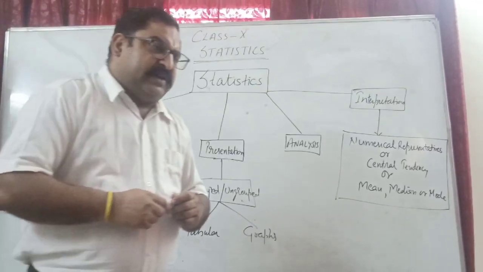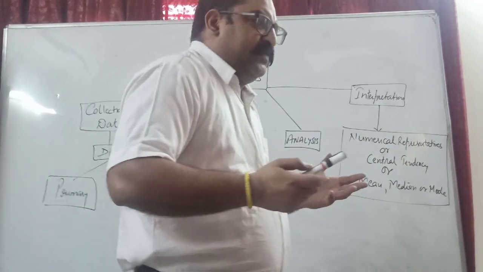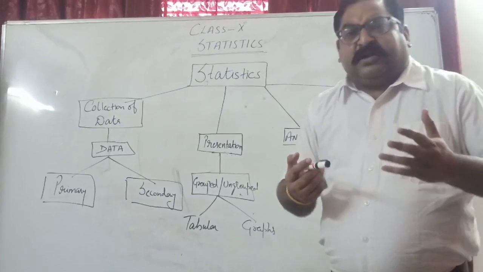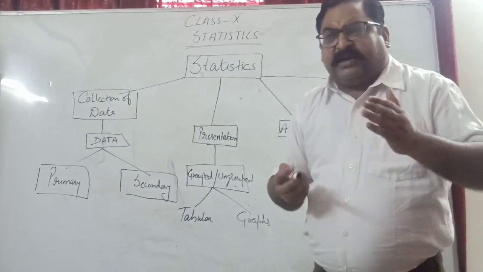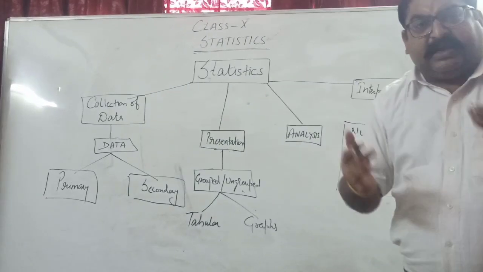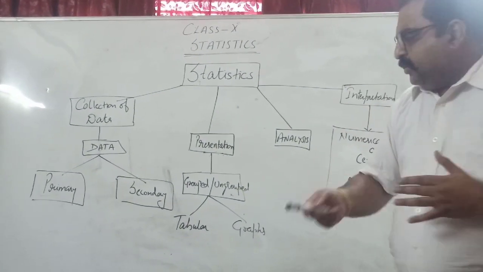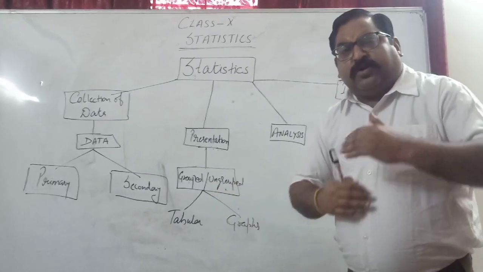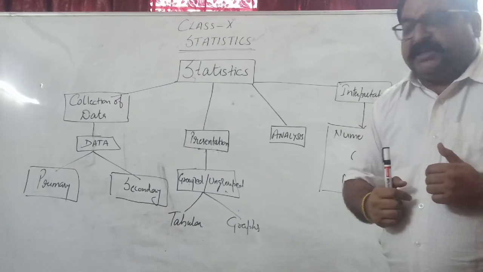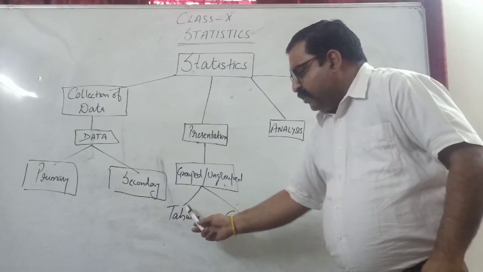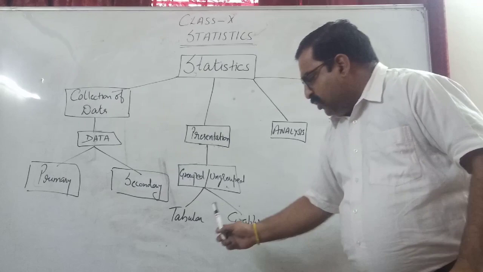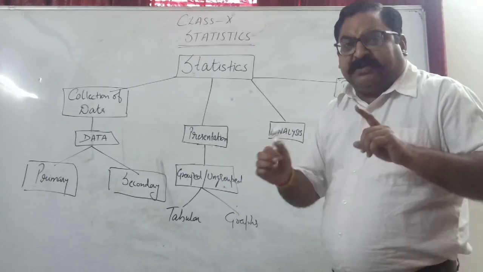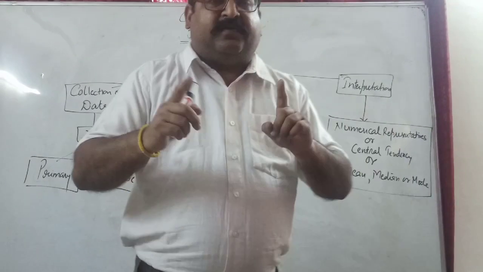But suppose I have taken the test of the entire class, where I have 100 to 120 students. There it will be difficult for me to find the performance individually. So there I need to make groups. So we have grouped data and ungrouped data. Again, to make the presentation more effective, we can have two forms, either the tabular form or the graphical form. Means with the help of tables we can represent the data, or with the help of graphs.